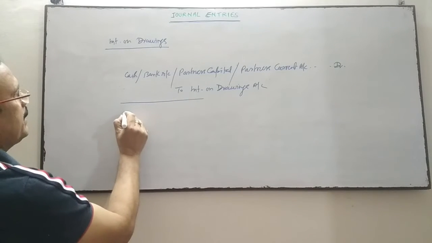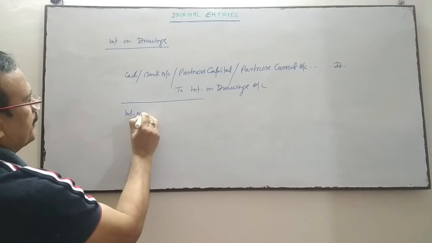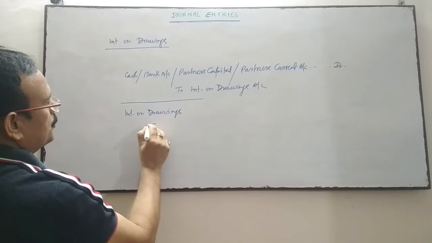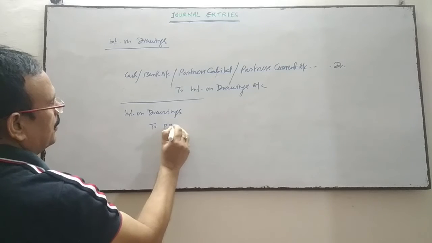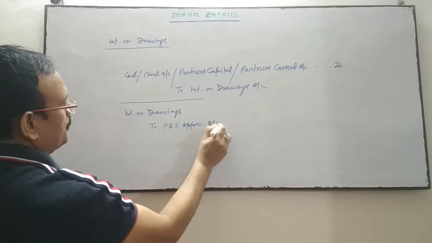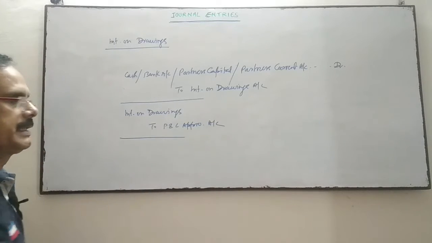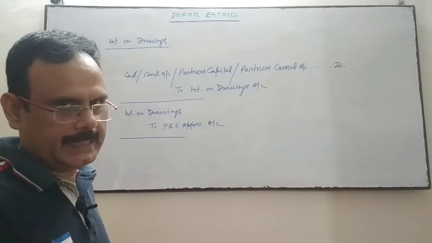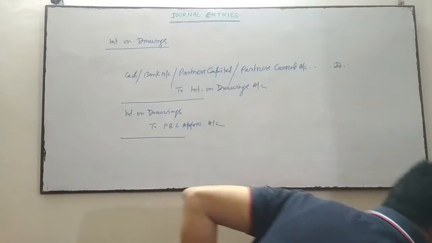Next entry will be interest on drawings account debit to profit and loss appropriation account. This amount will be transferred to the credit side of profit and loss appropriation account.